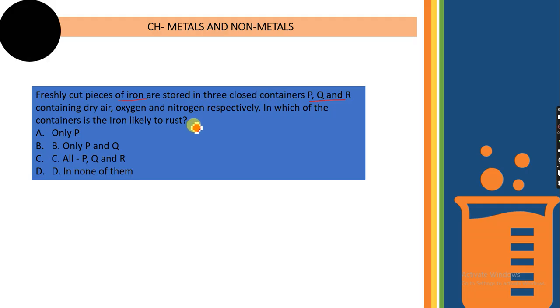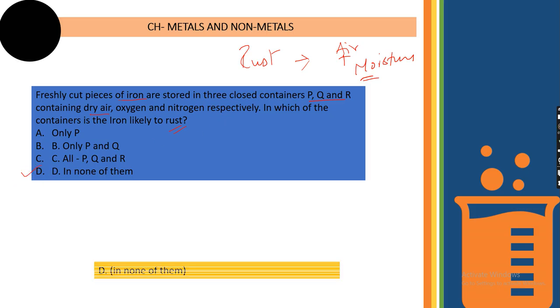For this you should know the concept of rusting. Iron rusting occurs because of corrosion, right? Iron will undergo rusting when it is exposed to air, and moisture should also be there. Now if you see the options given here, moisture is not mentioned in any of them. It is given as dry air. If it were just air we could still think about it, but if it is dry, that means there is no moisture. And in the other two only gases are there, but there is no moisture or water mentioned here. So that means in none of these containers will there be rusting. So option D will be the correct option.